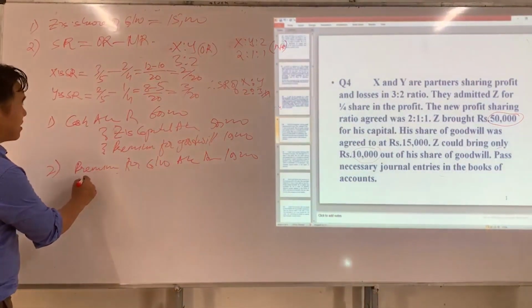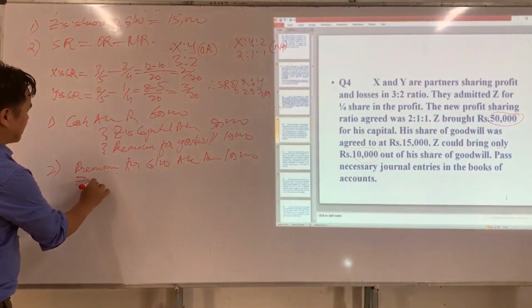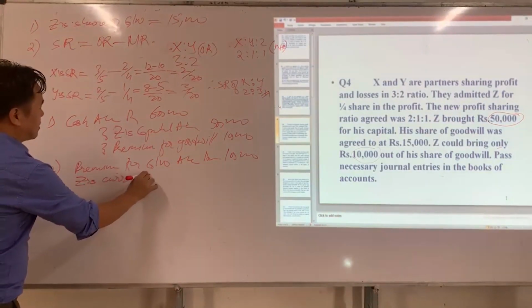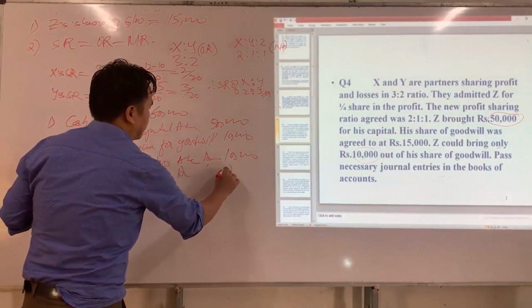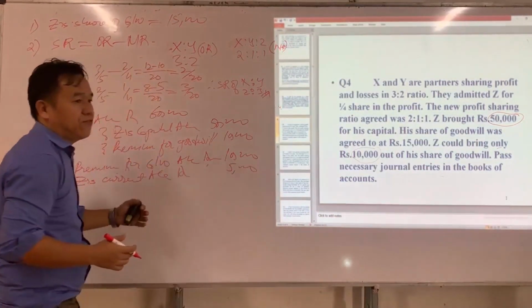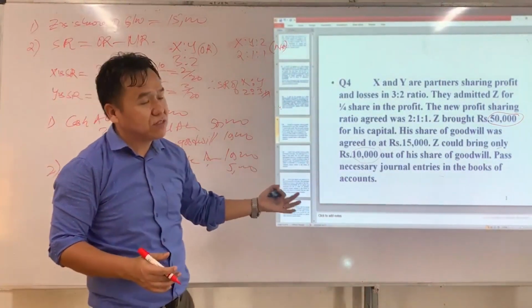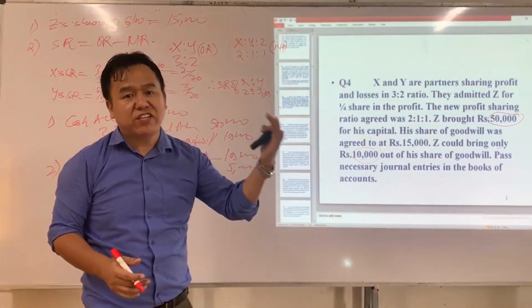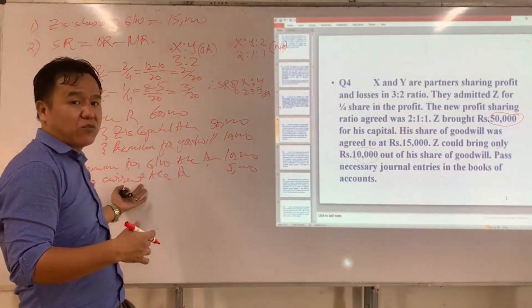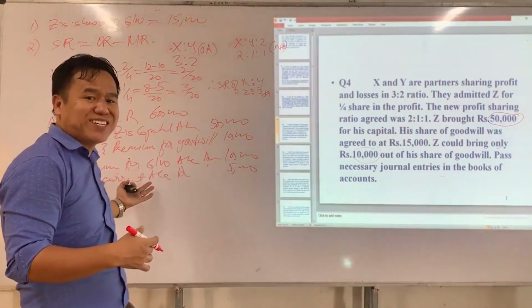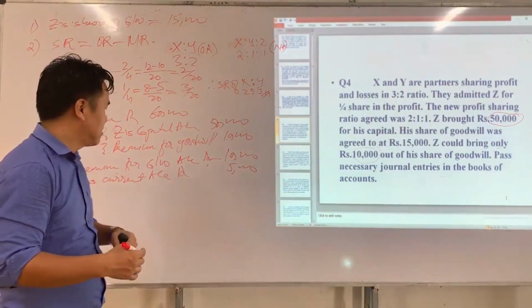So here I am going to write current account. That's current account Dr. How much? 5,000. Since he fails to pay the remaining 5,000, the same amount should be adjusted from his current account. By doing this, his current account will be decreased. If current account decreases, it should be debited.